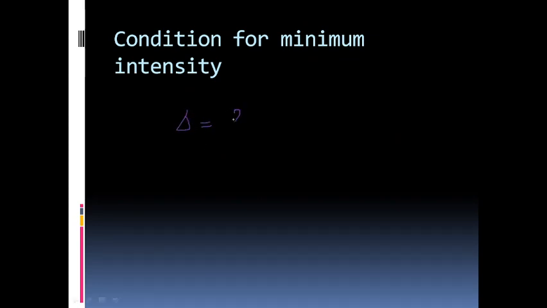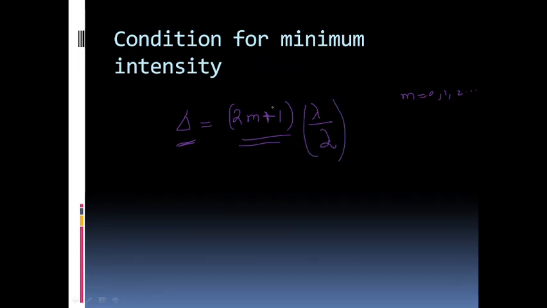If delta is the optical path difference, delta is equal to (2m plus 1) into lambda by 2. 2m plus 1 will actually give you odd values only, right? If m varies from 0, 1, 2, 3, etc., 2m plus 1 gives 1, 3, 5 and so on. This is an odd value. So if delta, the optical path difference, is an odd integral multiple of lambda by 2, then we will have destructive interference or minimum intensity.